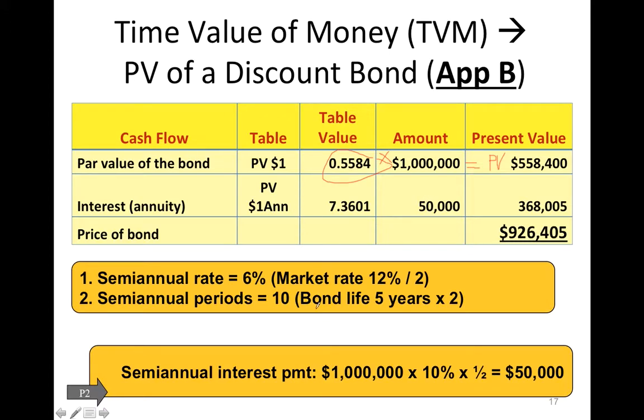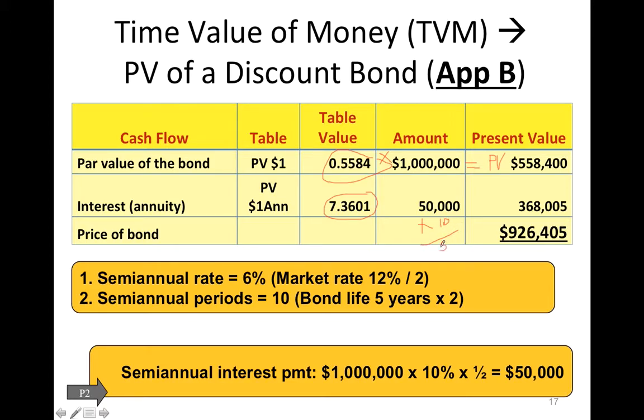So we're going to use table B3 on the next page. We're going to use the same factors. It's an annuity. There are 10 periods, and it's paying 6%, which is half of the market rate. We get this factor. I will get paid $50,000 10 times in the future, every 6 months, so multiplied by 10 equals $500,000, right?